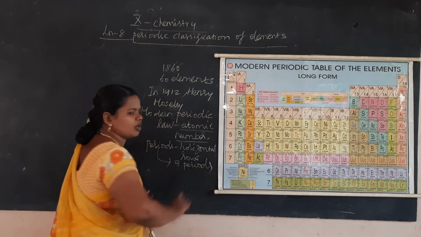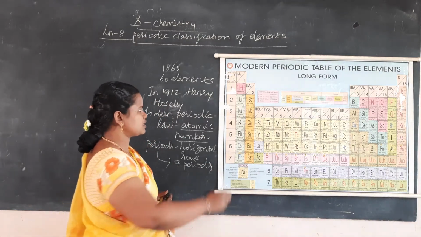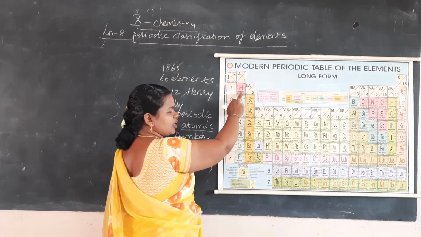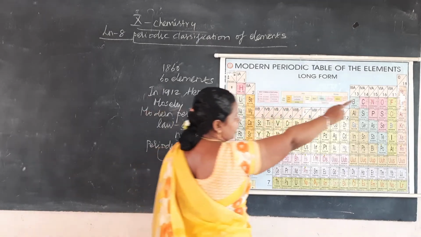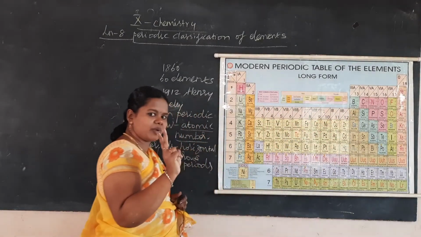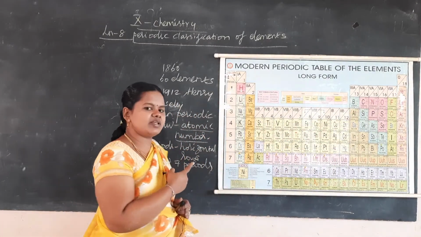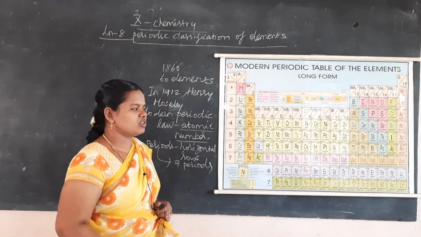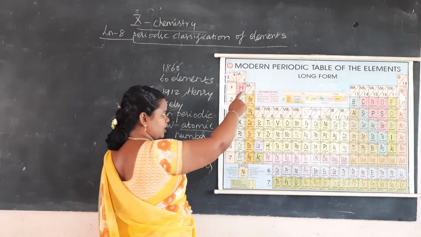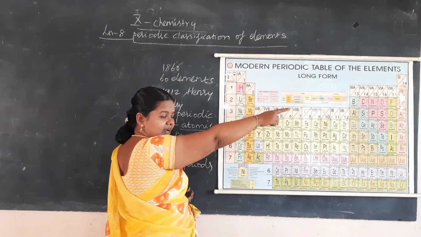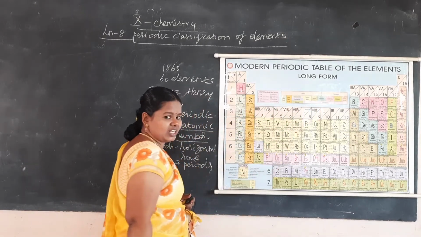We will see each period in detail. First we will see the first period. In the first period we have hydrogen and then helium, so 2 elements are present. So the first period is what? The shortest period. It has 2 elements, hydrogen and helium, He.